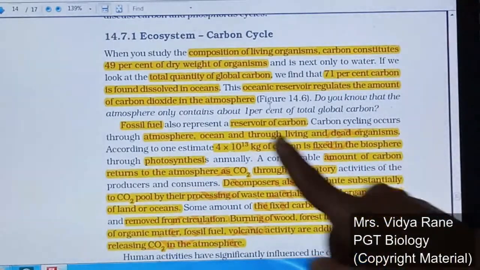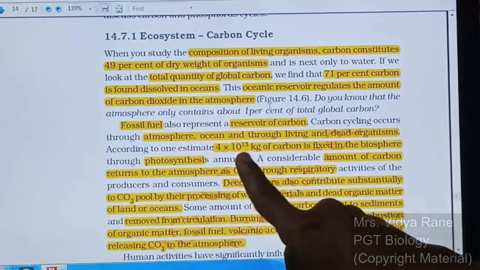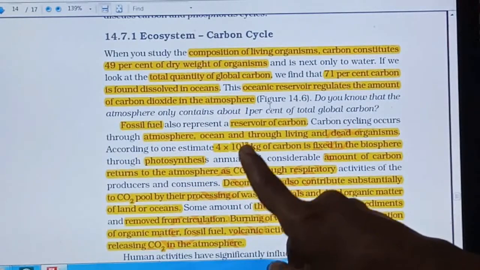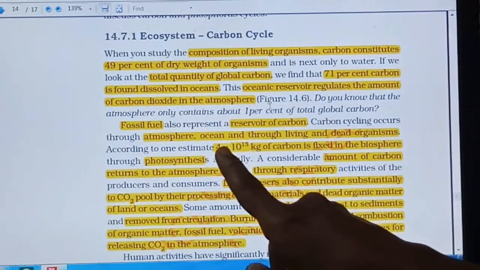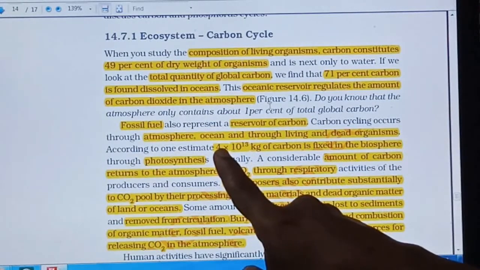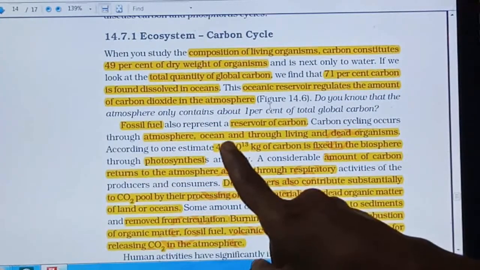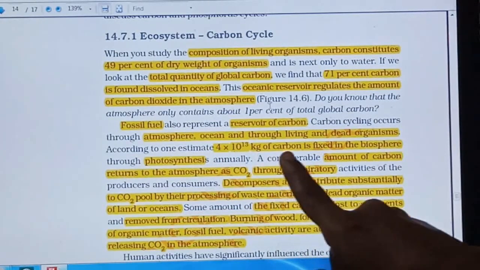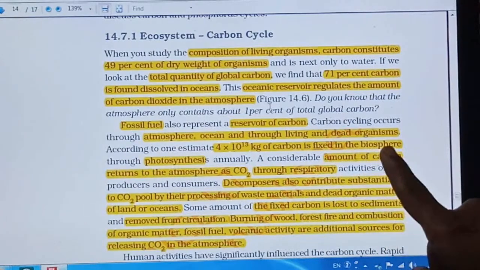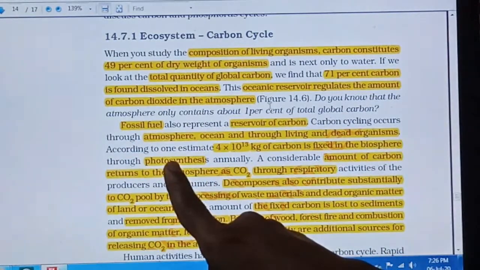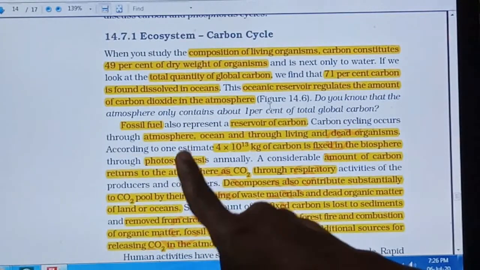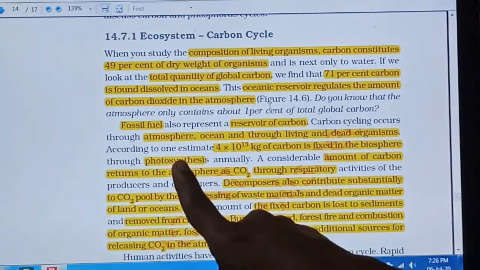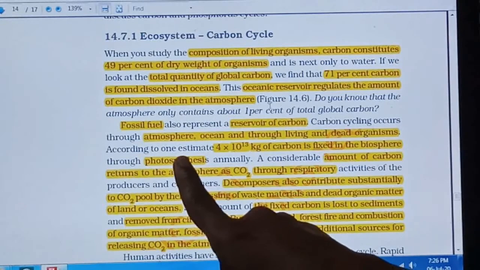cycle, right. According to one estimate, it is found that 4 into 10 raised to 13 kg. See, 4 into 10 raised to 13 means you have to give 13 zeros after 4, right, and that much high value is there. That much kg of carbon is fixed in the biosphere through photosynthesis. This is the process by which atmospheric carbon is fixed and enters the life cycle, right.